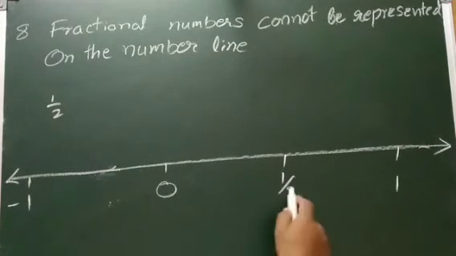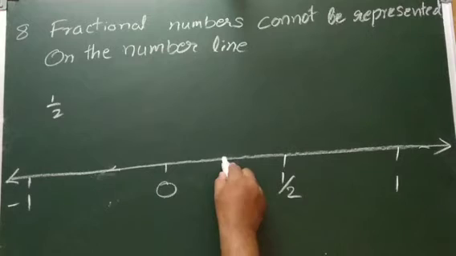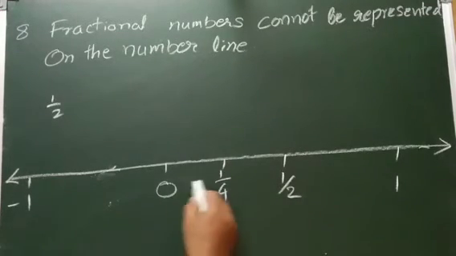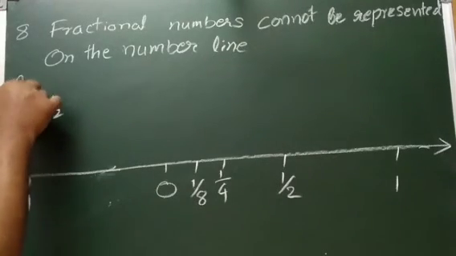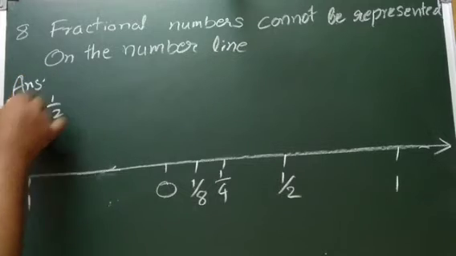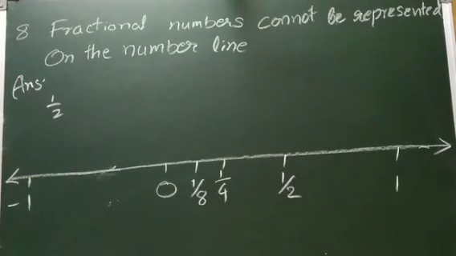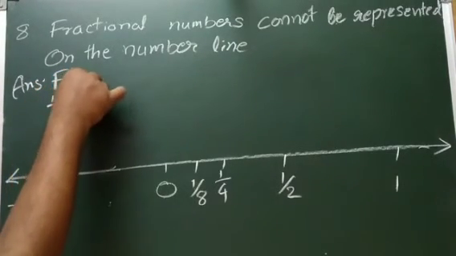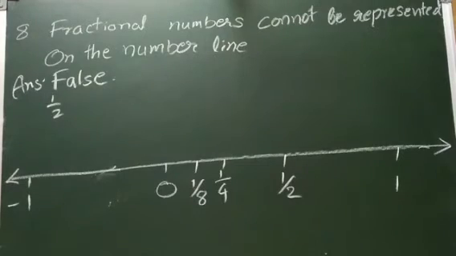In between 0 and 1 by 2, there is 1 by 4. In between 0 and 1 by 4, here this is 1 by 8. So all the fractional numbers are able to be represented on a number line. So the given statement is false. The given statement says fractional numbers cannot be represented on the number line, but we can. False.